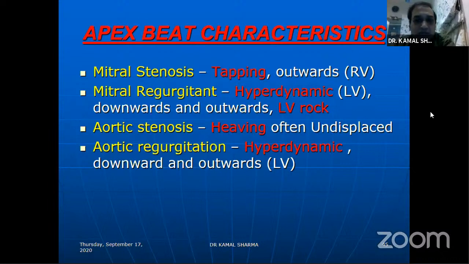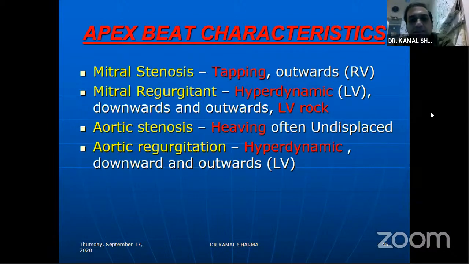Tapping is just touching and going, which never lasts. The amount of LA kick that comes into the LV is hampered, and hence the normal characteristic becomes tapping. It's slightly shorter than it otherwise is. That is what a tapping characteristic is. Though people correlate it with loud S1, it has been proven that it has nothing to do with S1.